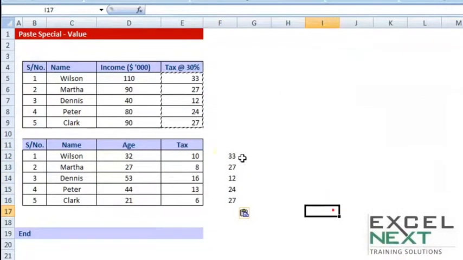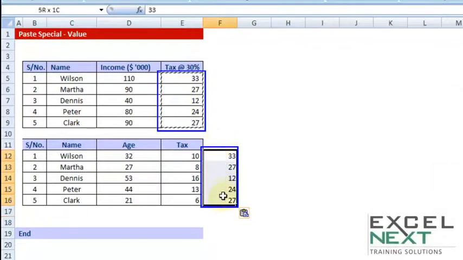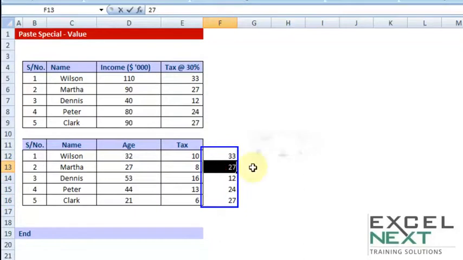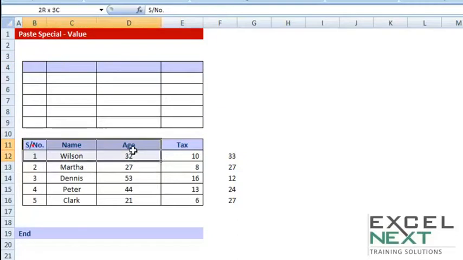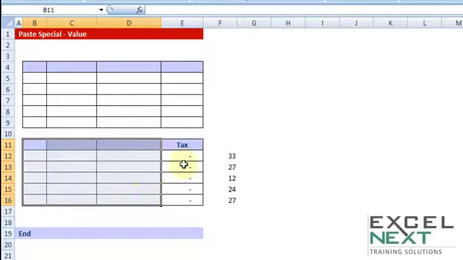Okay, so as you can see, this 33, 27, 12 matches with the same numbers here, and it is not a formula, it is a hard-coded value which has been pasted in a special manner. So if you delete the data in the first table, will this affect my answer? Nope. Will I delete the second table's data? Will it affect the answer? Let me actually delete the first three columns. It will affect the formulas but not the values.